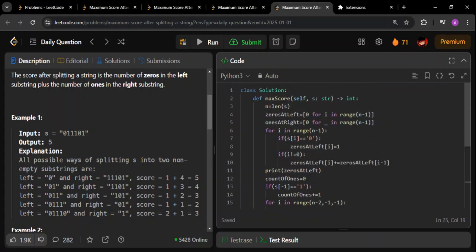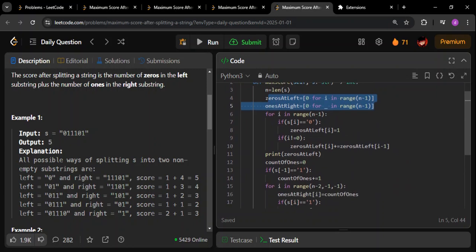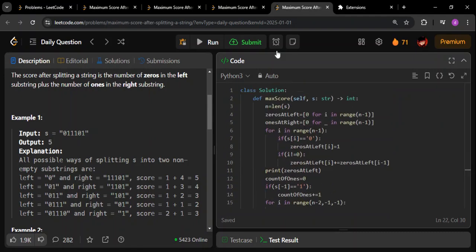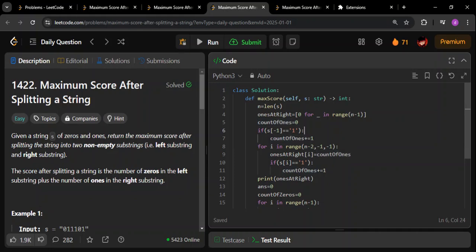If you see the space and time complexity, here we are having two arrays. It is an O of n solution, but remember we have two arrays, both of them with a space of n. And for the time complexity, this part is going to take O of n time, this part is going to take O of n time, and this part is again going to take O of n time. So two arrays and three loops through the whole array. Remember that part.